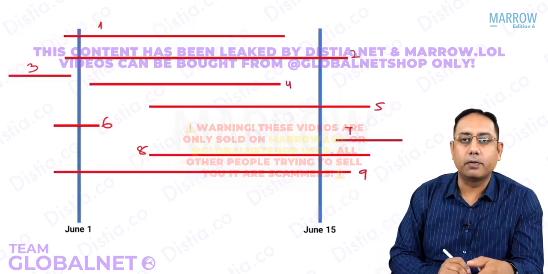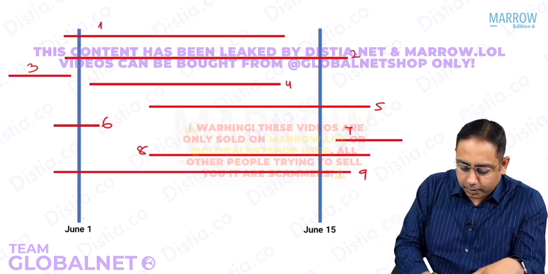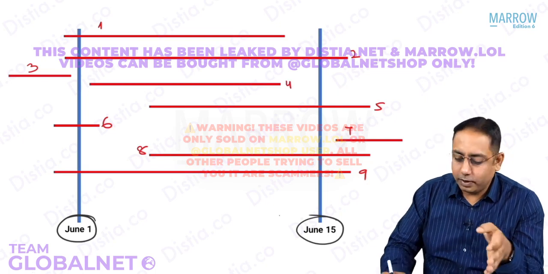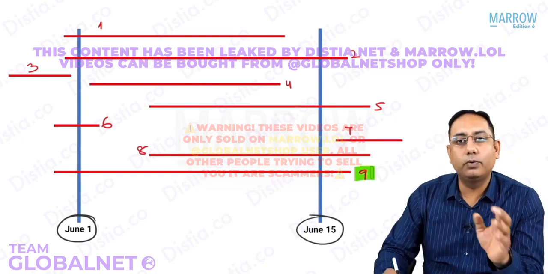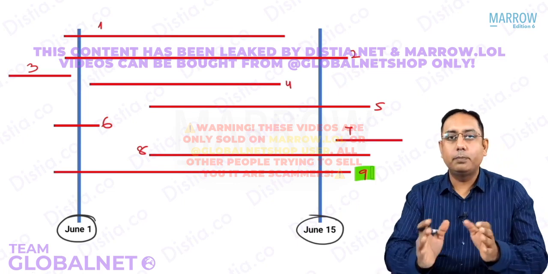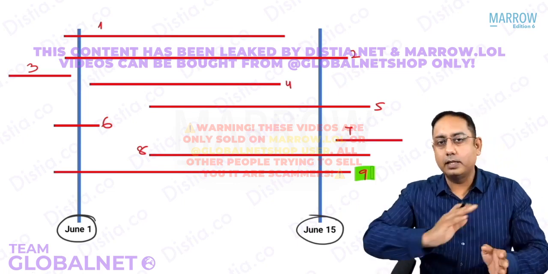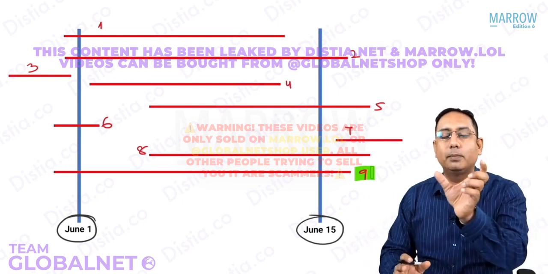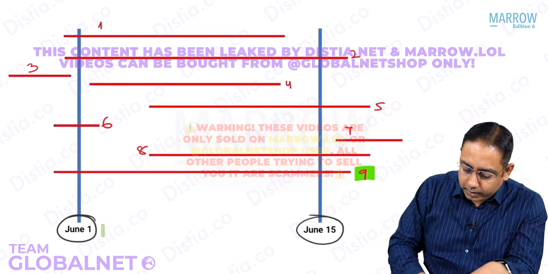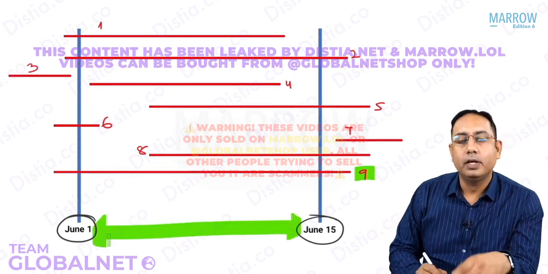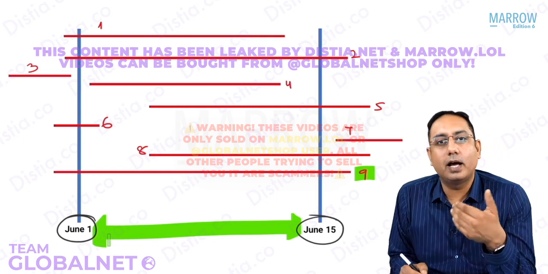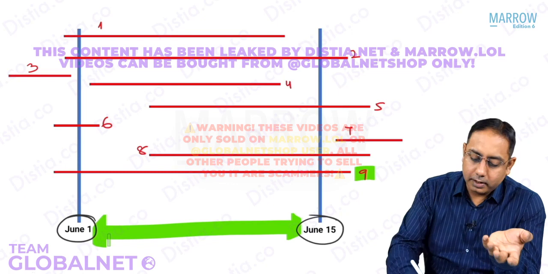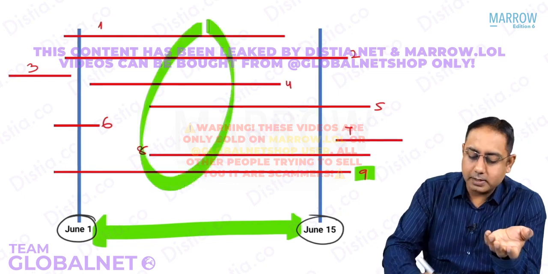Just look at the screen now. So how many cases do you see? Between 1st June and June 15th, within these 15 days, we found out that there were a total of 9 people who got the disease. There were some people who got the disease before June 1st and some people who got the disease after June 15th, right? So if I want to calculate the period prevalence, between June 1st and June 15th, and see how many people were actually having the disease within this time period, I think it is common sense that these people all had the disease.